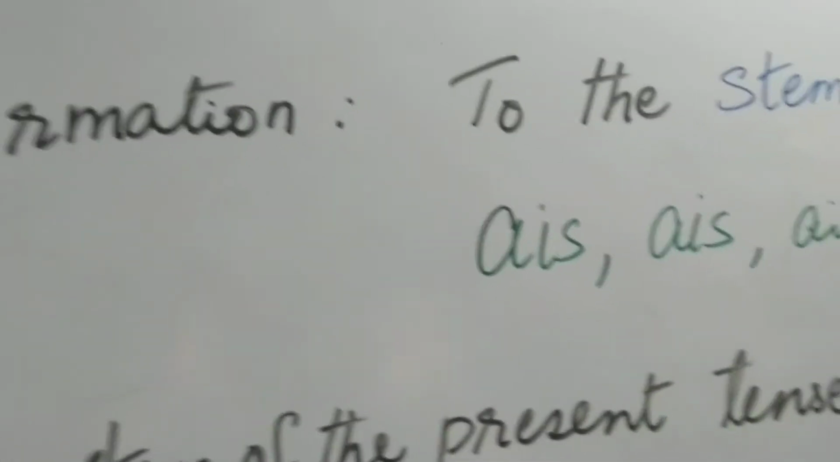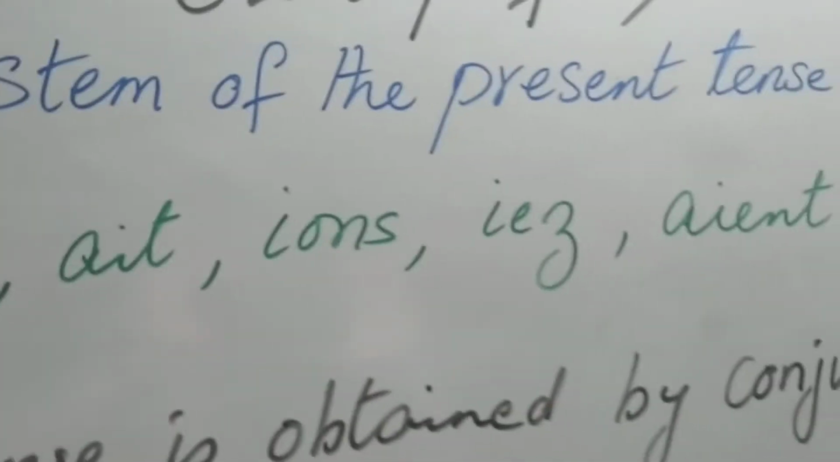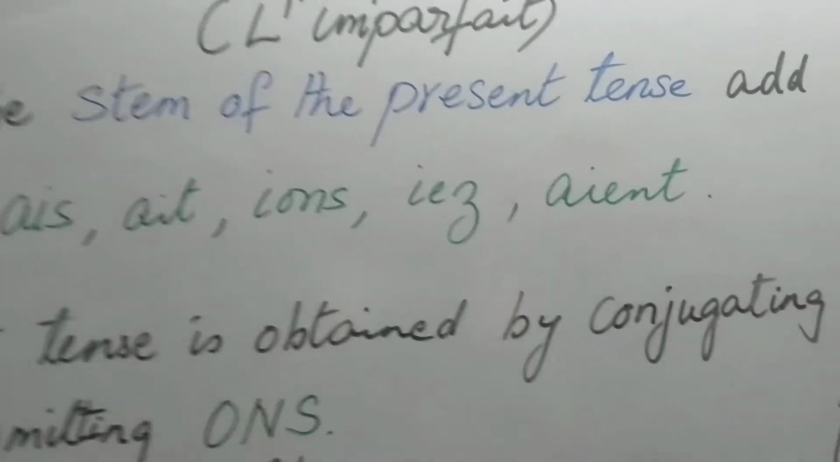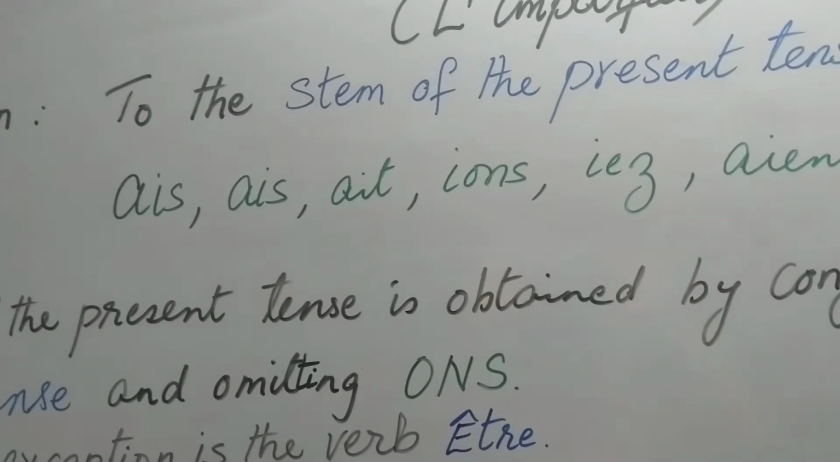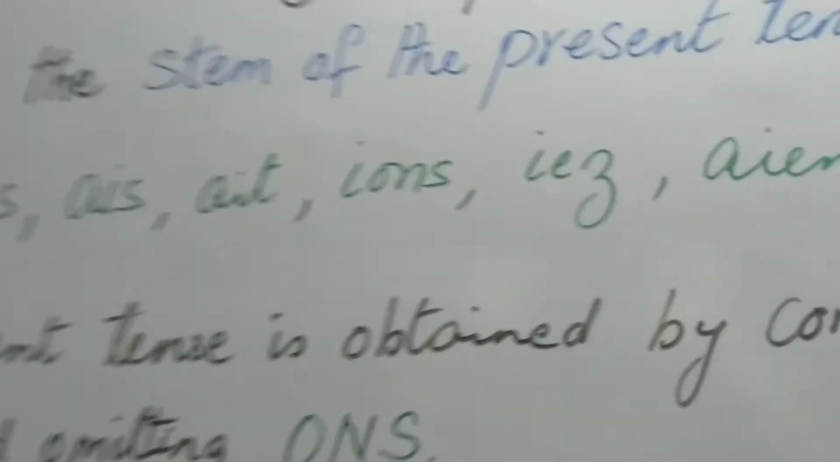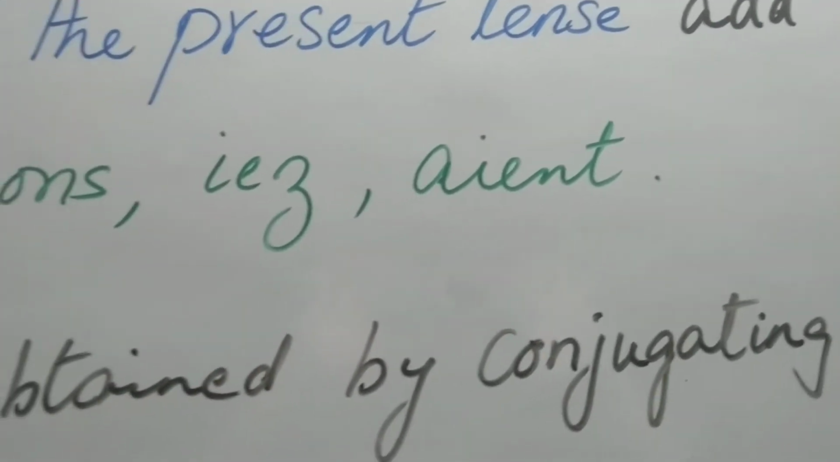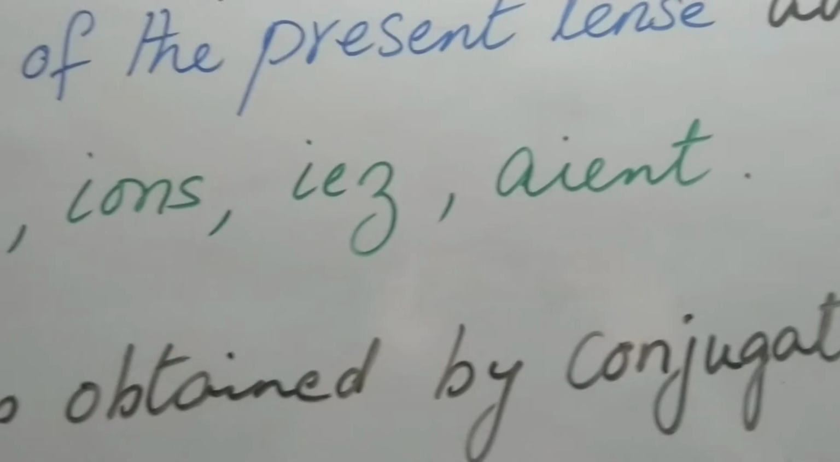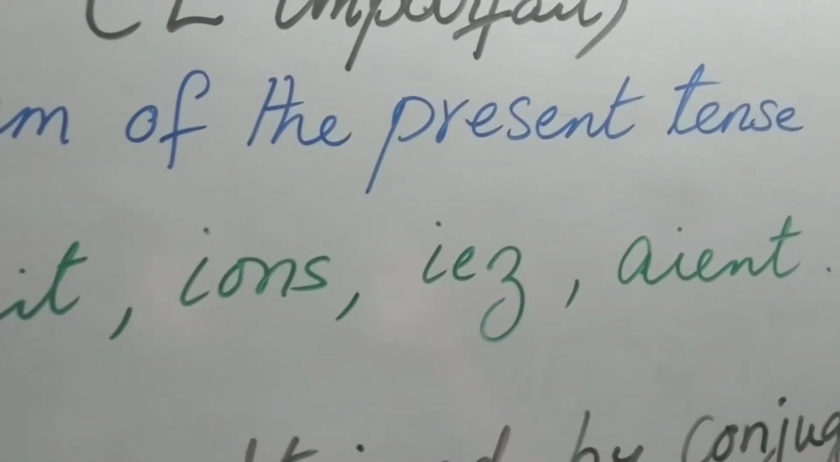The imperfect tense is formed to the stem of the present tense. So to the stem of the present tense, if you add the following endings like AIS, AIS, AIT, IONS, IEZ, AIENT, you will get what is known as the imperfect tense. Now the problem is how to obtain the stem of the present tense.